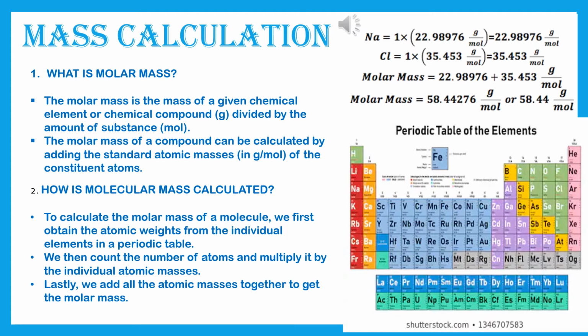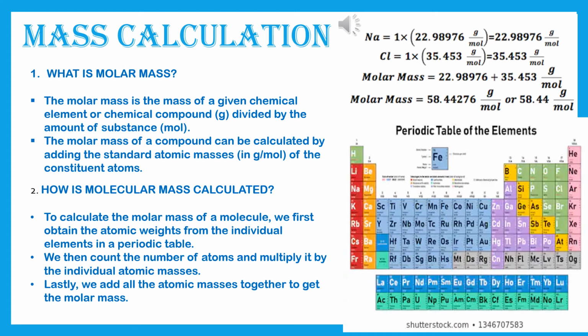To calculate the molar mass of a molecule, we first obtain the atomic weights from the individual elements in a periodic table. Second, we then count the number of atoms and multiply it by the individual atomic masses. Lastly, we add all the atomic masses together to get the molar mass. This is a process that I have given you to find out for your sums. This is not in your book, but please go through this process so that you can easily do the sum. But once again I am telling you, don't worry, for sums I will give you another video to make you understand clearly.